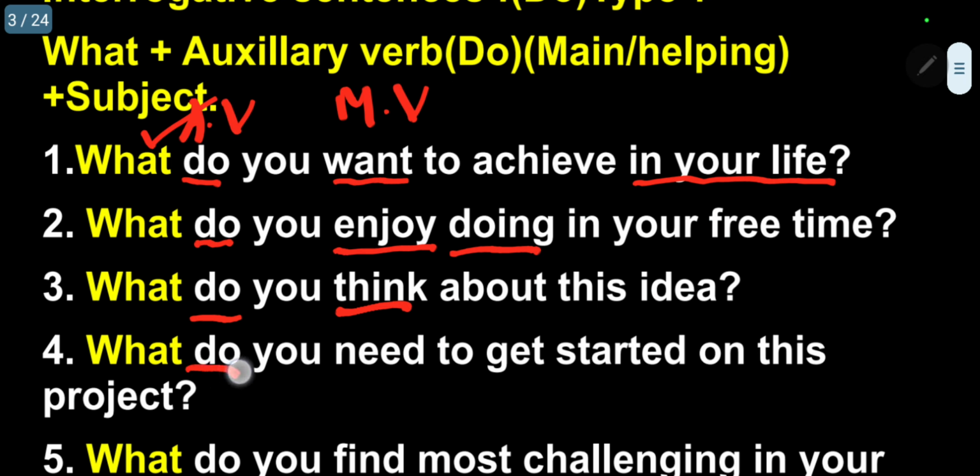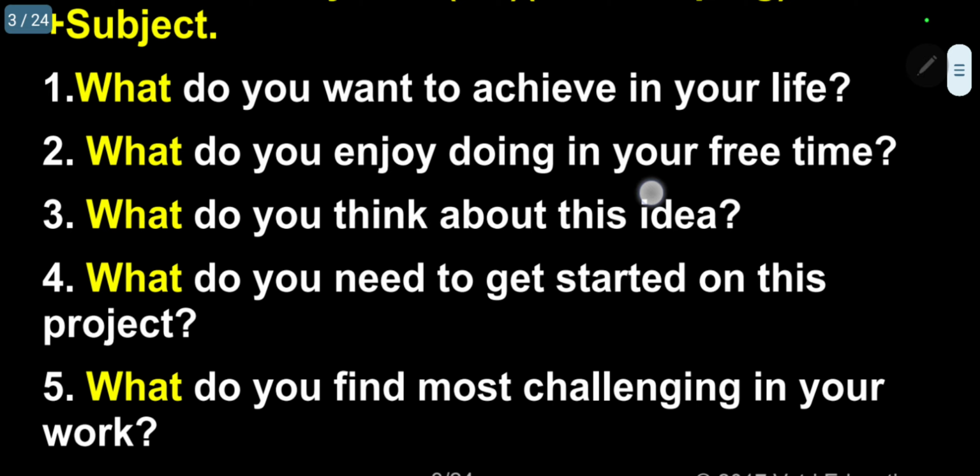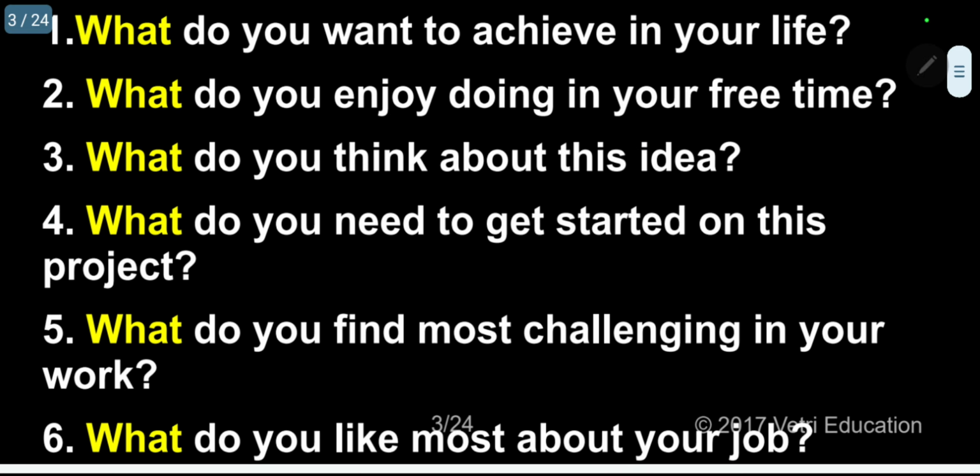What do you need to get started on this project? Need, main verb, do, auxiliary. What do you find most challenging in your work? You find is the main verb, do auxiliary verb. What do you like most about your job? Like, main verb, do auxiliary verb.